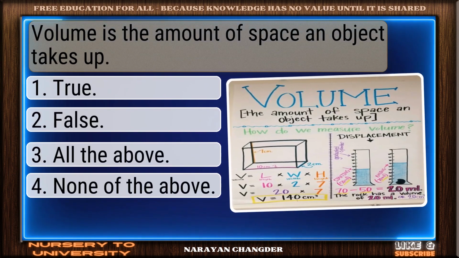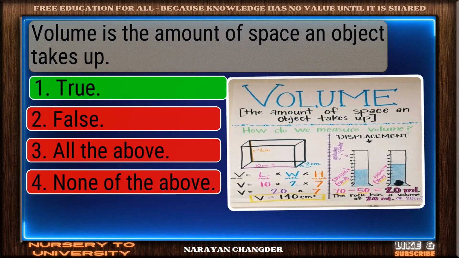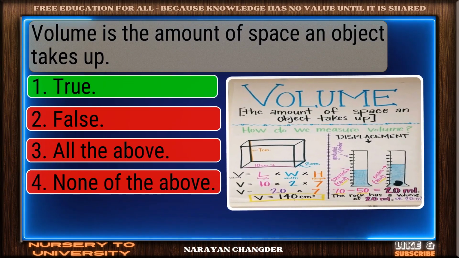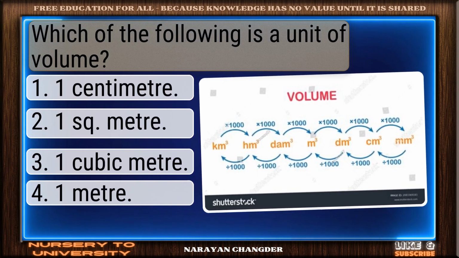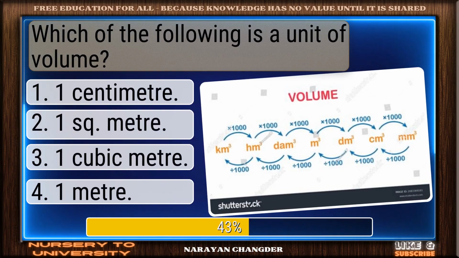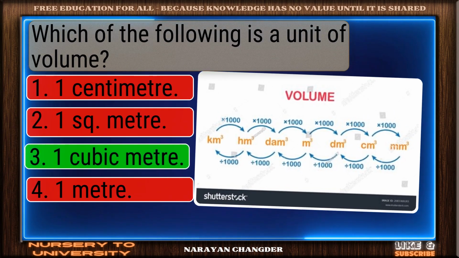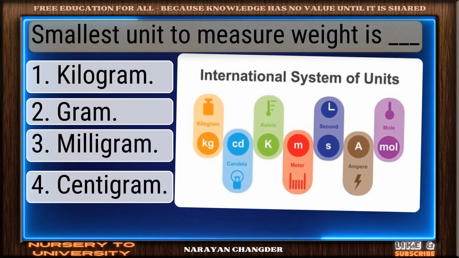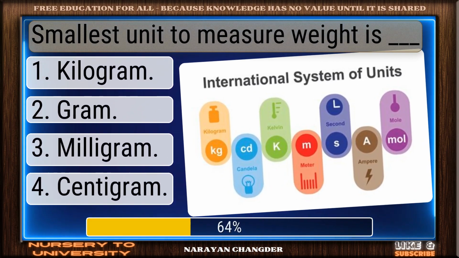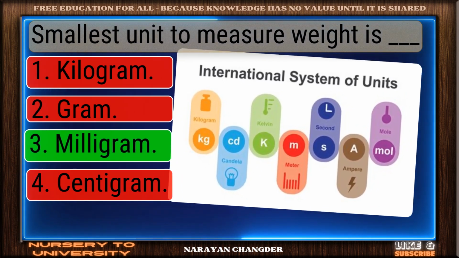Volume is the amount of space an object takes up. You got it. Your choice true is right. Which of the following is a unit of volume? Bravo! 1 cubic meter is the answer. Smallest unit to measure weight is dash. Smart pick. Milligram is the correct choice.